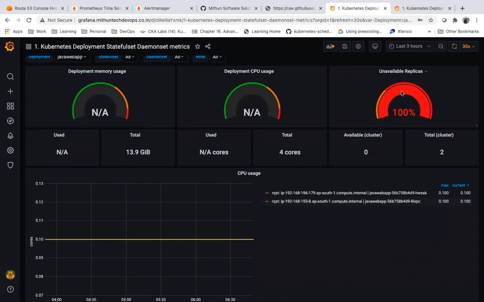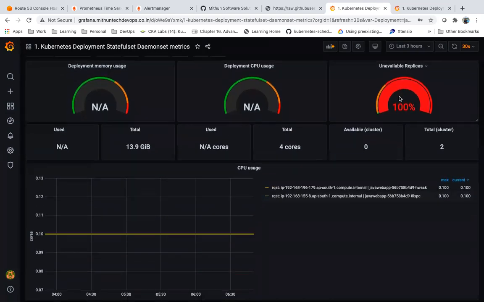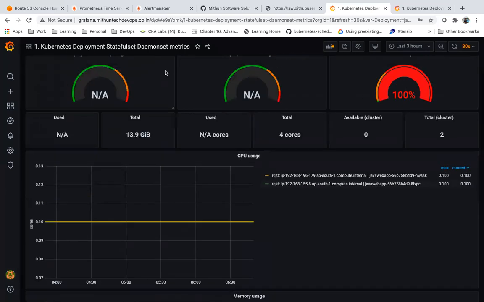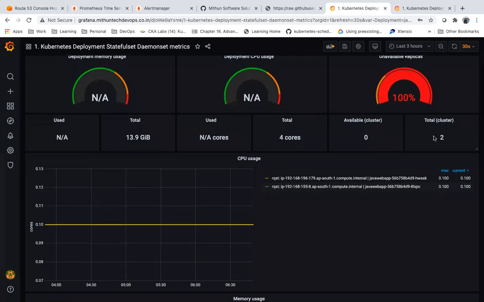If you see 100% unavailable replica, what does it mean, guys? Do I have any pod in this deployment, Java web app deployment? Do I have any pods up and running as of now?